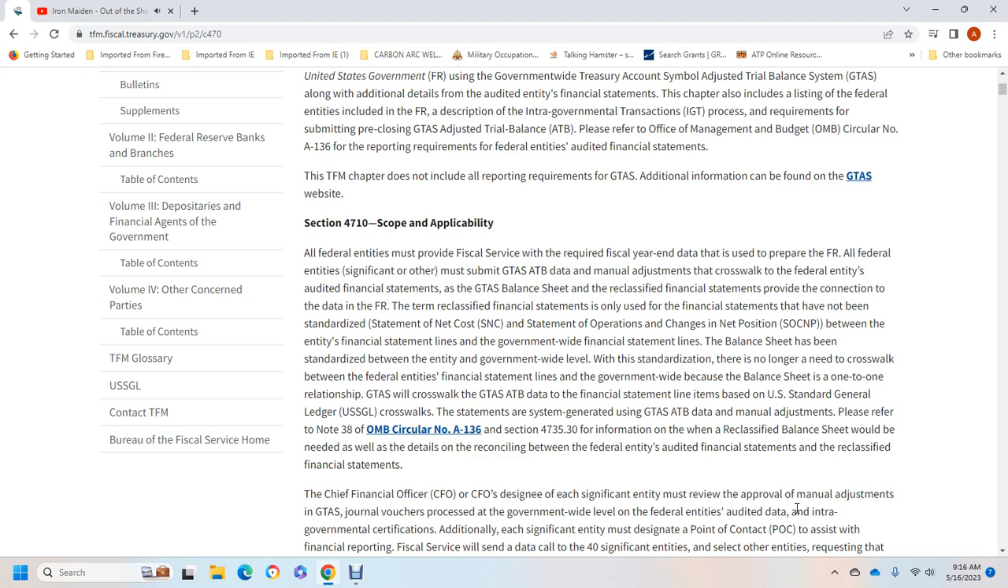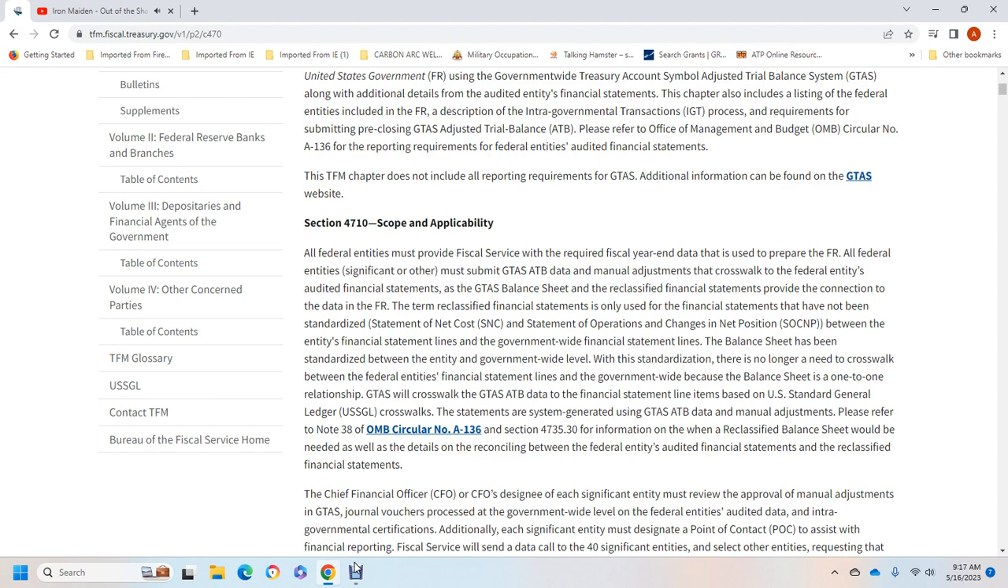For the manual adjustment of the cost of the federal entity with the audit of the financial statement, the government-wide Treasury Account Symbol balance sheet and reclassified financial statement provide the connection for the data of the financial report. The term reclassified financial statement is only used in financial statements that have not been stated over the statement of net cost, statement of operations change in net position, between the entry into any of the financial statement lines and government-wide financial statement lines.